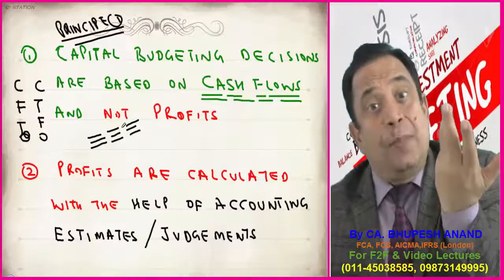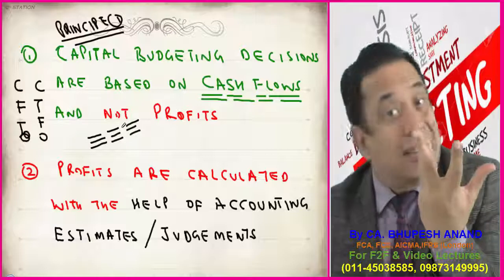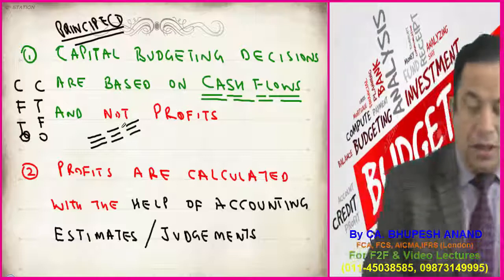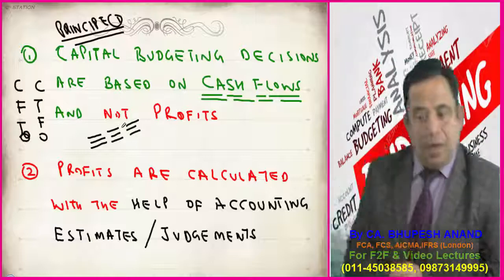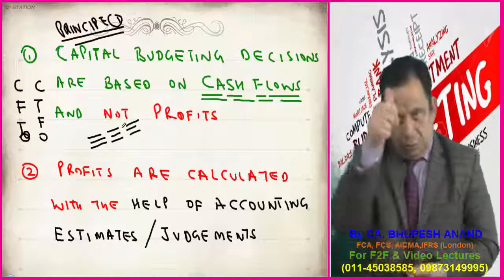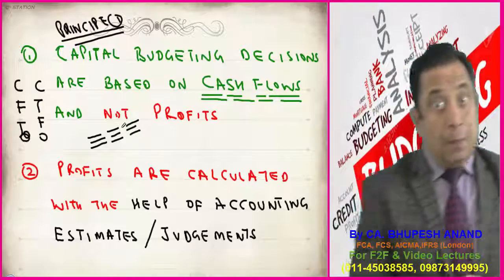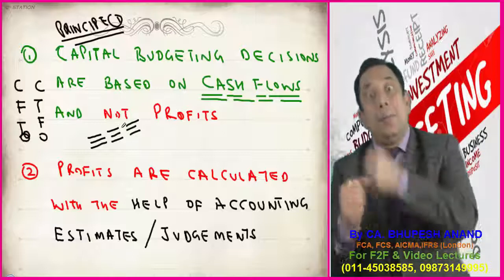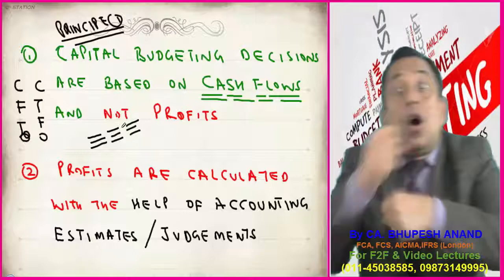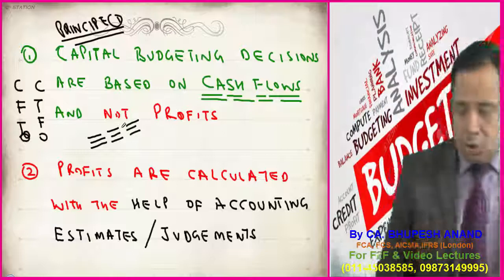No doubt a profitable project can have a negative cash flow. So we will not accept it. So we should consider cash flow. So the first point is capital budgeting decisions are based on cash flows and not profits. I have given the reason in the second point. Because profits can be manipulated, profits can be decreased, profits can be increased because we are using some accounting concepts as per FRA.